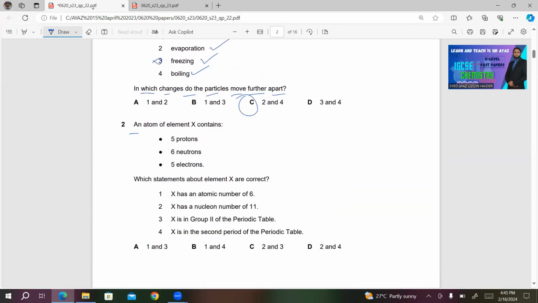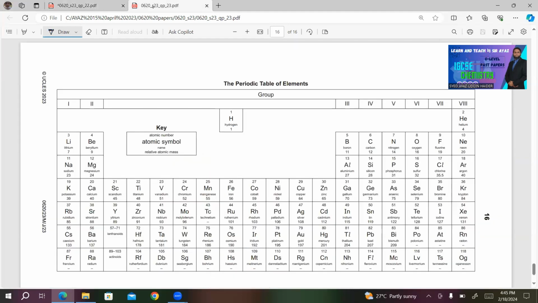Question number 2, an atom of element X contains 5 protons, 6 neutrons, 5 electrons. Which statements about element X are correct? Now, which element do we have with the proton number of 5? We have boron as the proton number of 5.